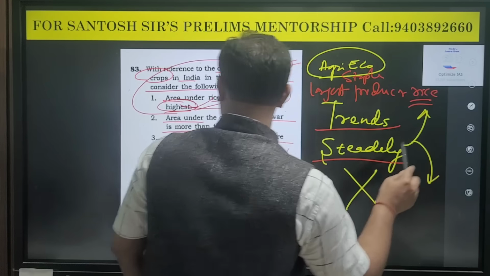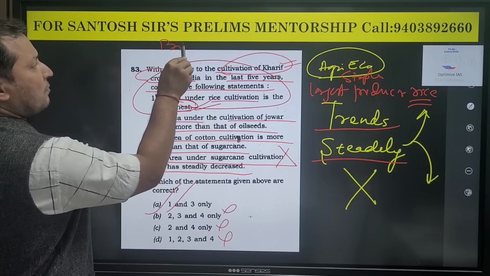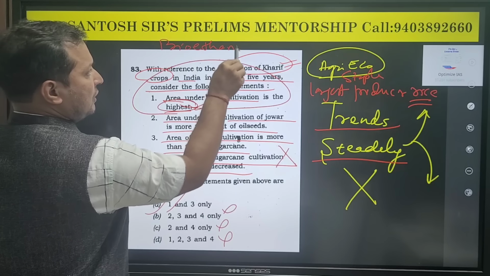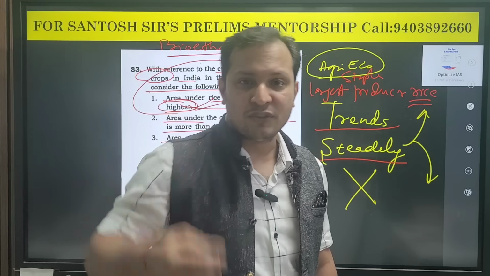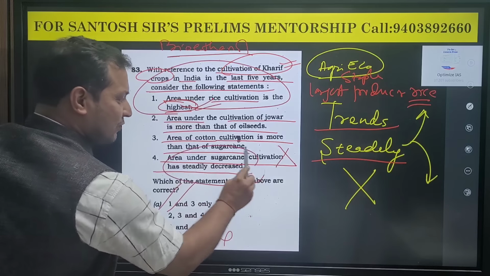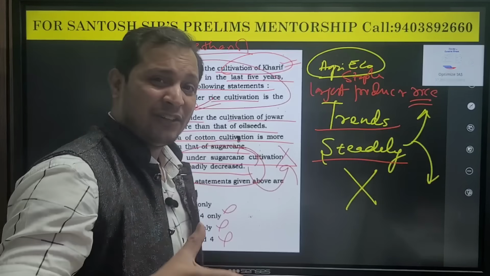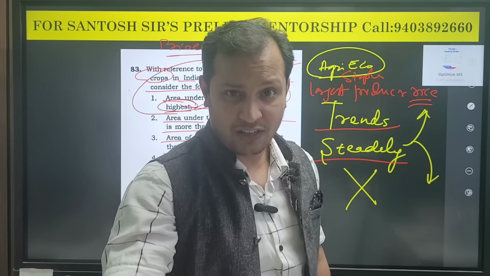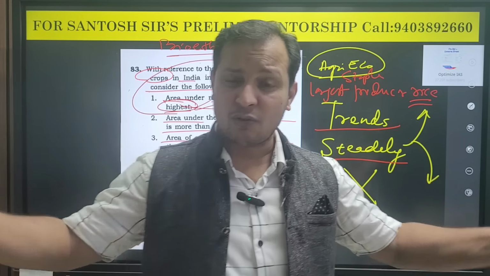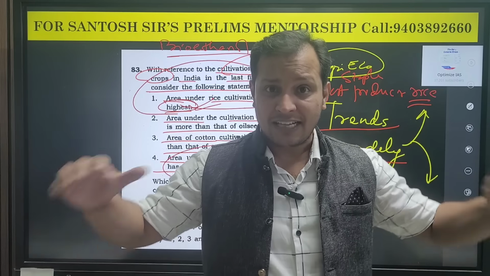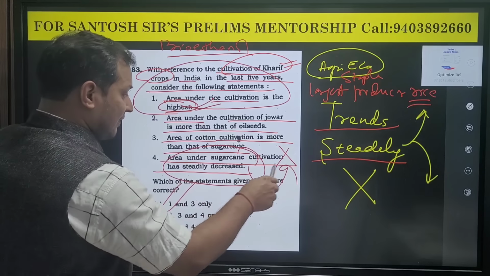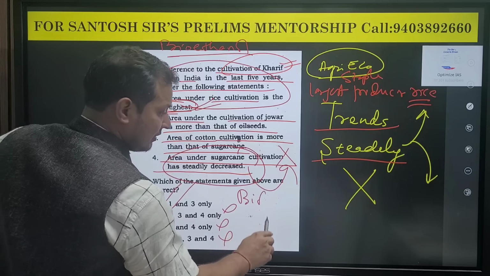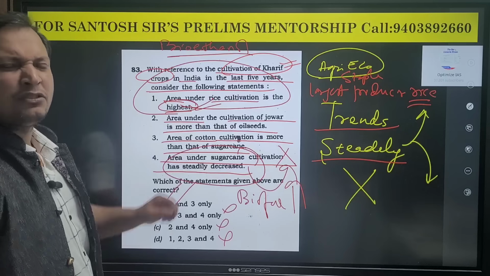We are all reading that the government is going for bioethanol. These biofuels, from what are we producing them? Sugarcane only, guys. Sugarcane cultivation is rising, not declining, because of bioethanol. There are concerns that if we produce more and more biofuel, then we have to produce more sugarcane, because sugarcane is one of the feedstocks for biofuels. So how come sugarcane cultivation is decreasing when biofuel production is rising in India? This is also common sense.